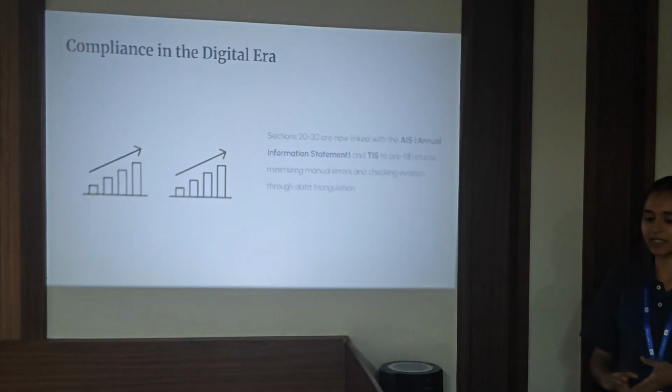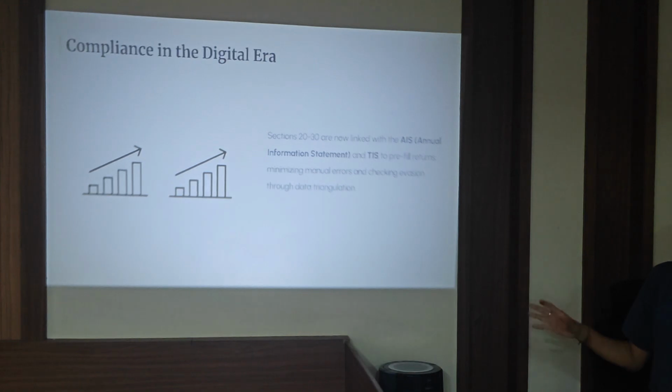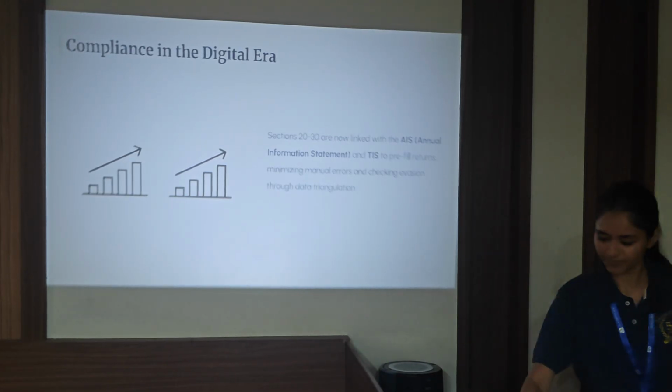And as we all know, in the new Income Tax Act, everything is being digitalized. So all the sections from this Income Tax Act are linked with AIS, that is Annual Information Statement, and TIS, Taxpayer Information Summary, to help taxpayers easily file their returns and minimize errors which priorly used to happen if you did it manually. Also checking it in a triangular way and matching it so that there is no evasion of any tax.